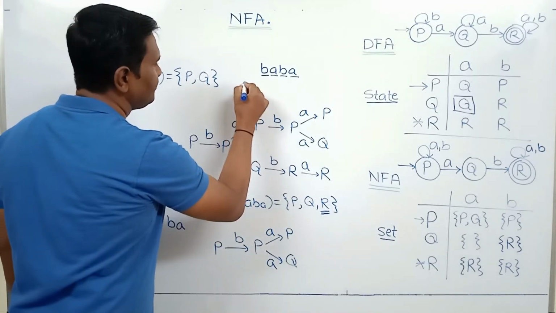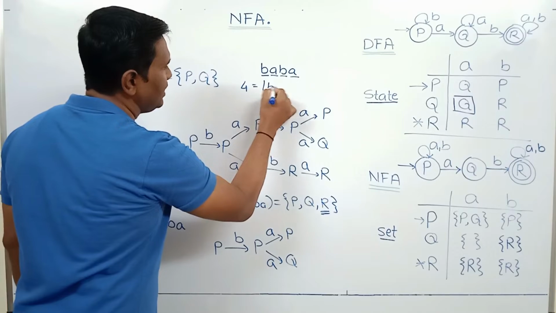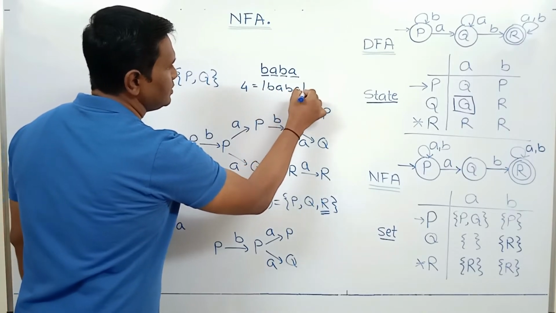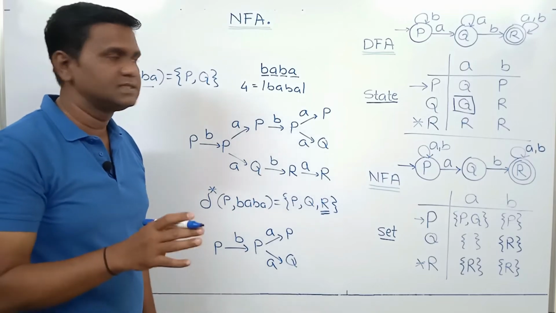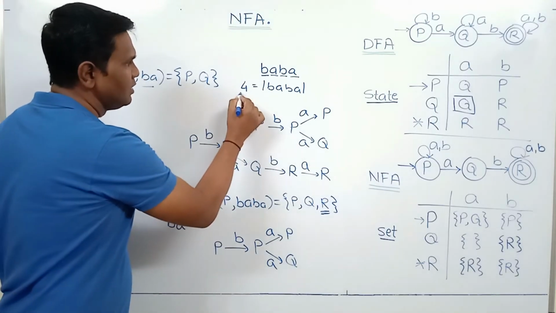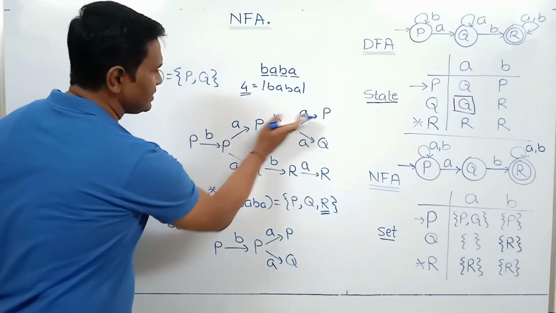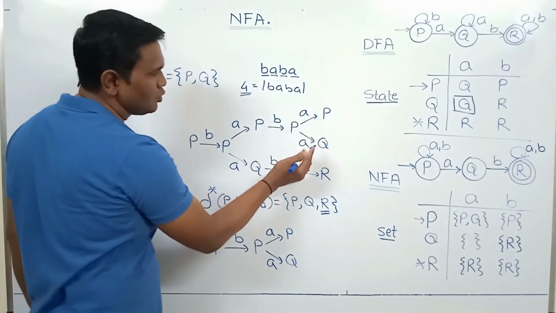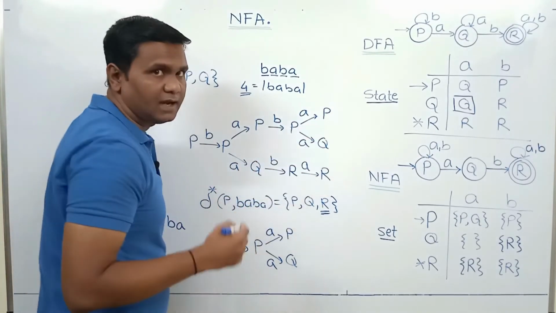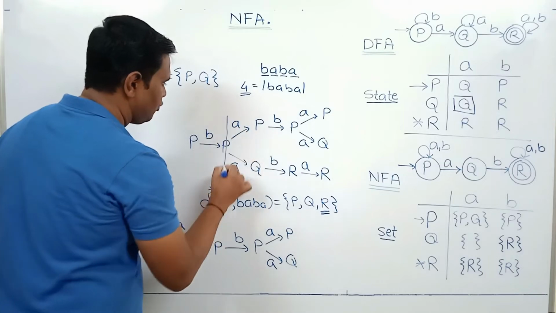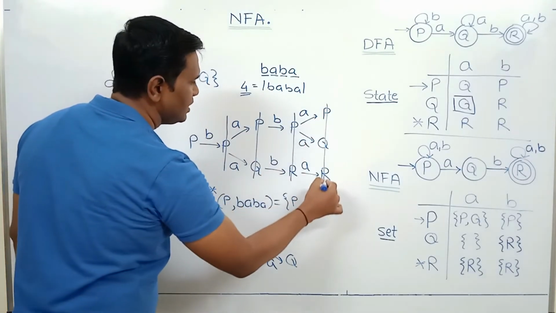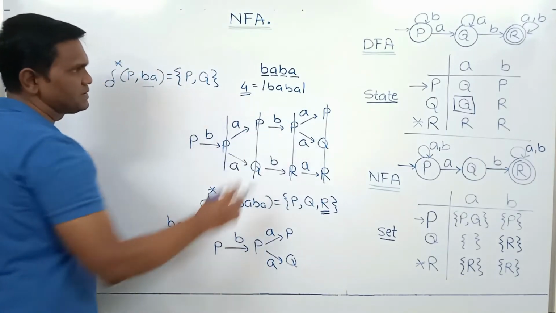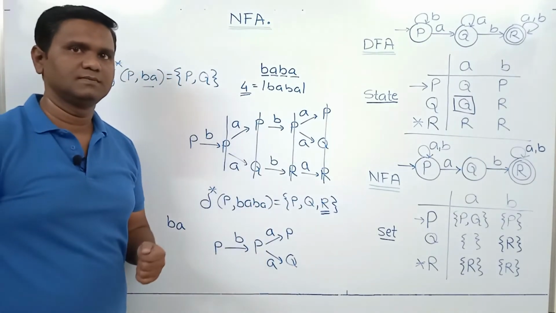4 is the length of BA. So overall processing, considering the parallel processing in case of non-determinism, takes 4 steps. This runs parallelly, and even here also this processing runs parallelly. So this is step 1, this is step 2, this is step 3, this is step 4. In 4 steps, string BA is processed.